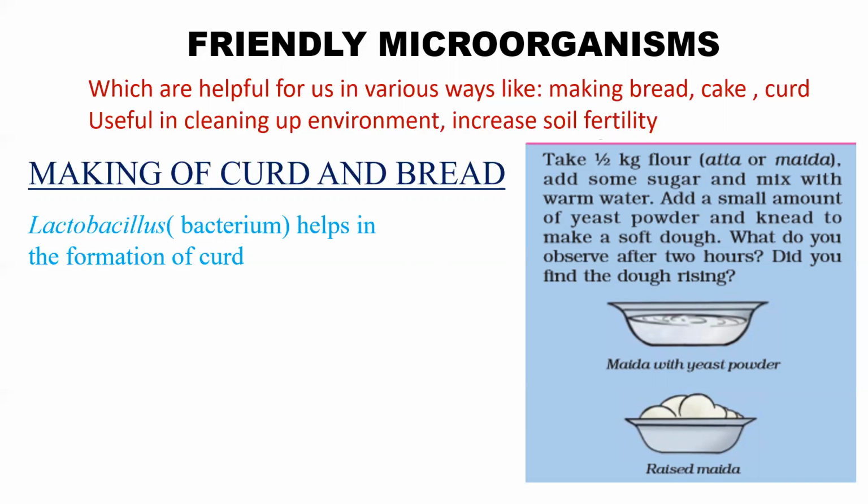your cakes, your bread and all, you can see the sponginess. It will be soft, right? So it will be because of yeast or other bacteria present. So in this way, many other bacteria and also yeast help in other food items also. One we saw was curd and the other we saw is bread. Similarly, other organisms in other food items, like in pickles, in your idlis and dosa batters and all, these organisms are helpful.